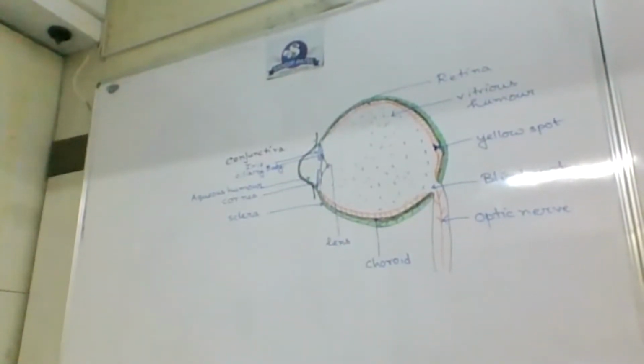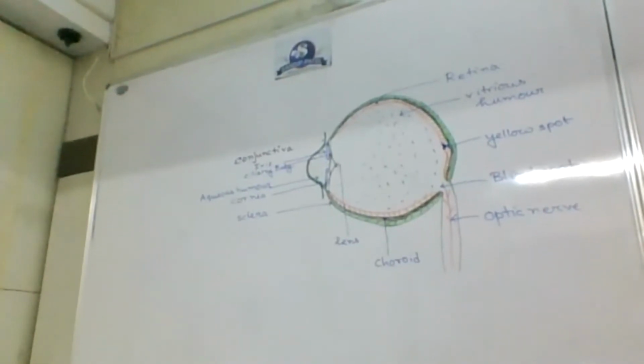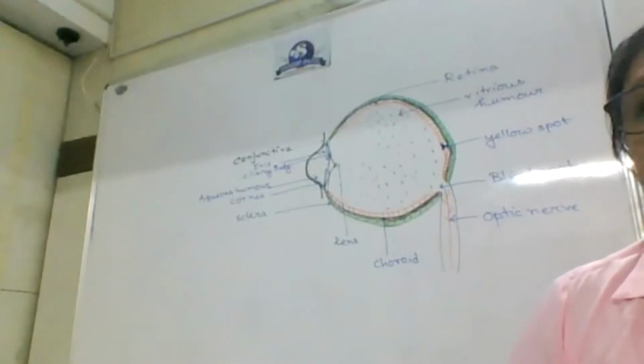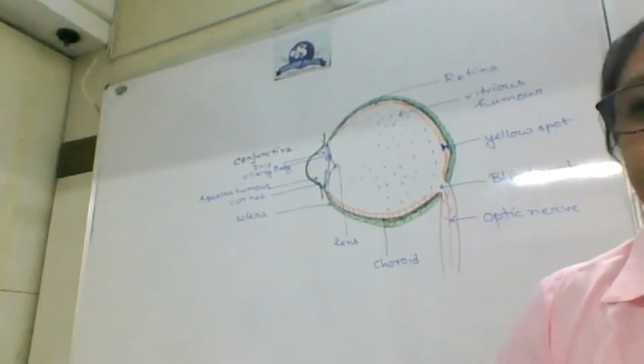So, you people must be wondering that the eye is having such a complicated structure. So far, we have only drawn it and labeled the major parts. I want you to label. Then you take a picture. I don't mind.